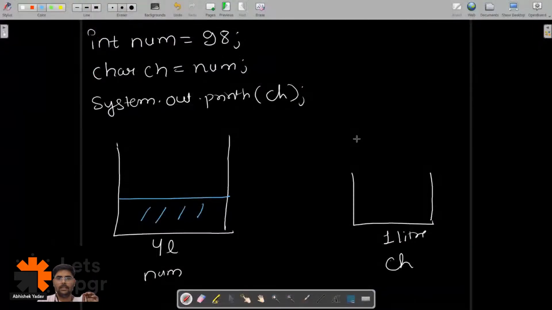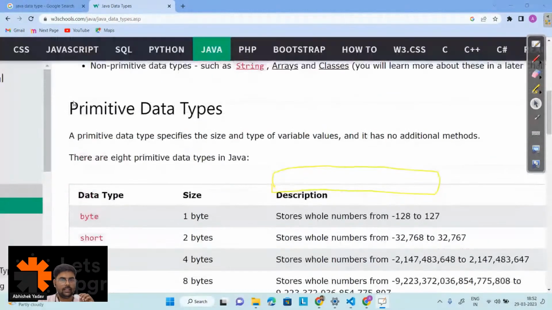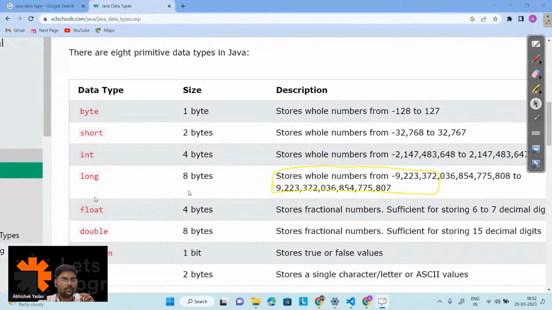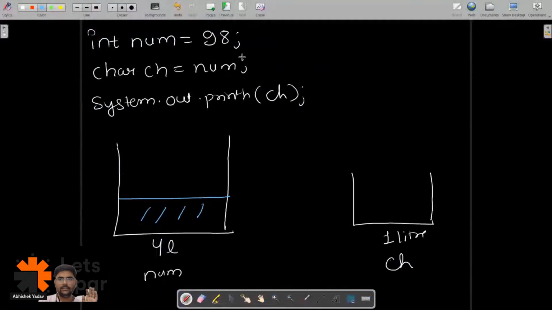So basically, char is 2 byte. I also got confused here, right? Here you can see the data type, and for the data type, it is 2 byte here. You can see this table here, right? So basically, int is of 4 byte and char is of 2 byte here, right? Yeah, 2 byte. Okay, audience, sorry, my mistake here.